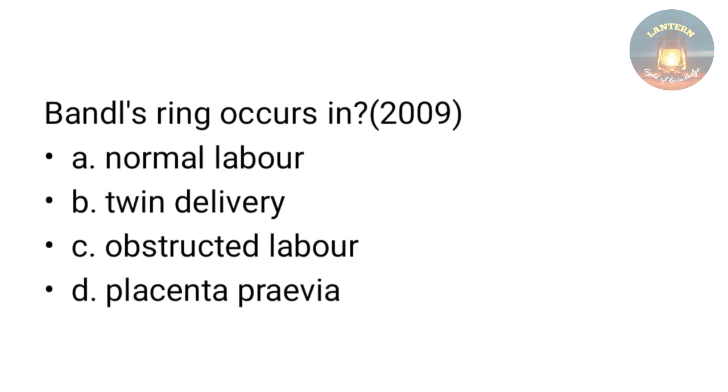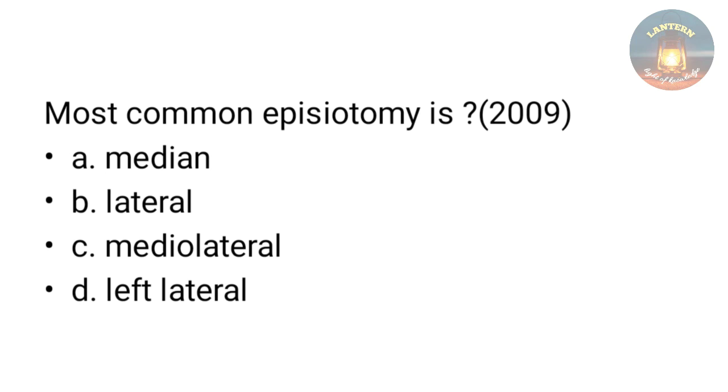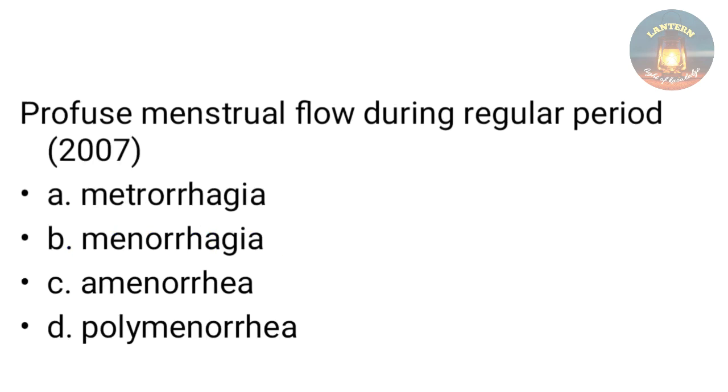Bandel's ring occurs in normal labor, twin delivery, obstructed labor, placenta previa. So the answer is obstructed labor. So in obstructed labor, there is a pathological constriction ring between the upper and lower segment of the uterus. The upper segment is constricted and lower segment is relaxed. In between there is a constriction ring formed, that is called Bandel's ring. The most common episiotomy is median, lateral, mediolateral, left lateral. The answer is mediolateral.